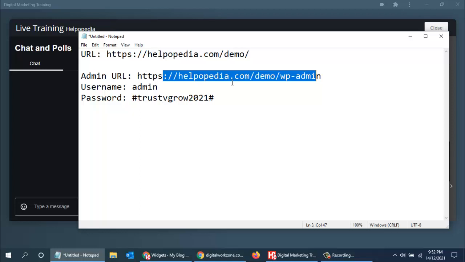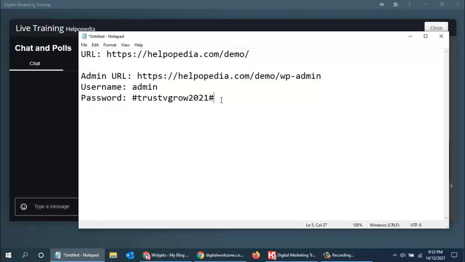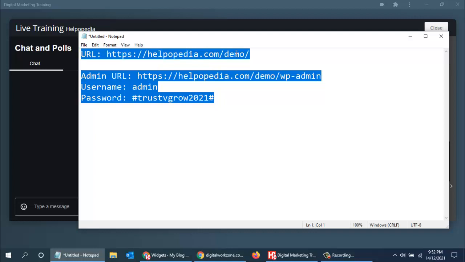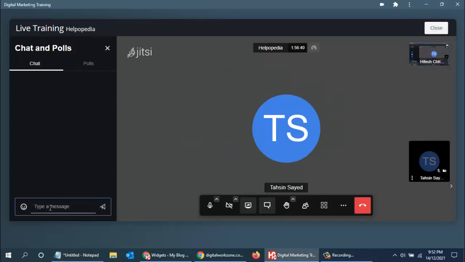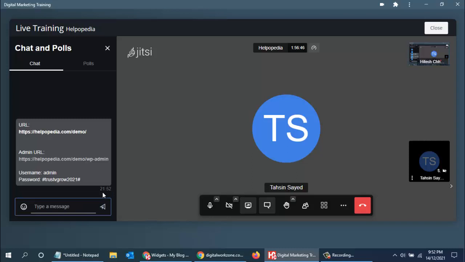Don't worry, you can do anything. Whatever happens, I will rectify that in the next session. So you don't worry at all. You just practice whatever you like, you just see how WordPress works. That's it. You can just copy this and paste it in your notepad somewhere in your laptop. So it will be a good option.